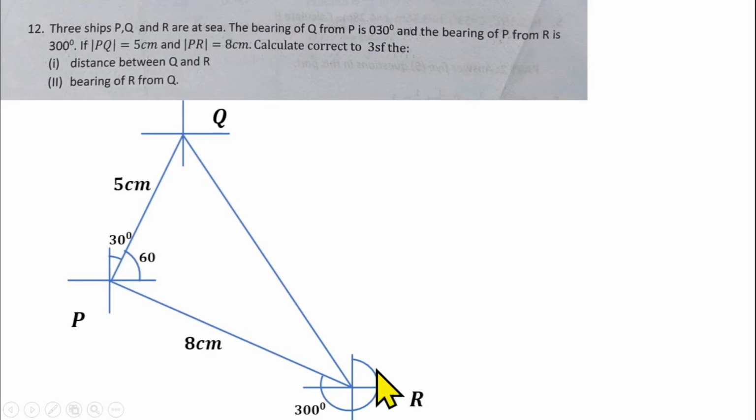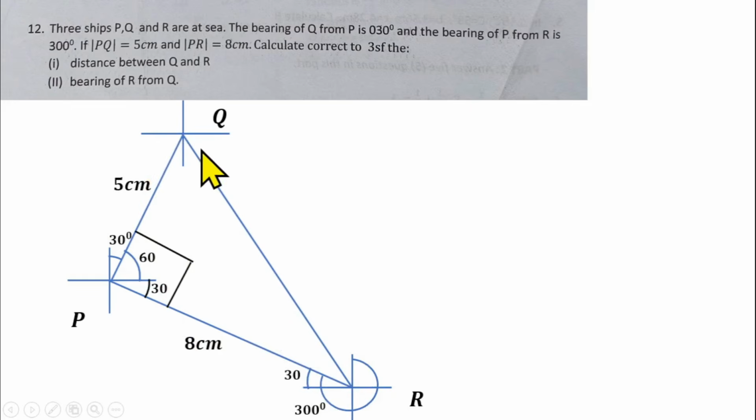Also, from here, the whole angle to here is 300 degrees. And we know that the angle from the north to the west here is 270. That means we can find the leftover of the angle that is here. So that will be 300 minus 270, and that will give us 30 degrees. And this 30 degrees will be alternate to the angle that is here, which should be 30 degrees as well. So that means the whole angle inside the triangle here will be 90 degrees, which is a right angle. So that makes this triangle a right angle triangle.